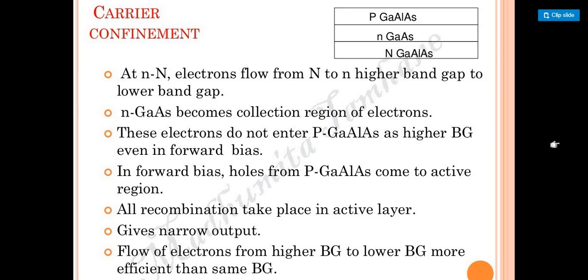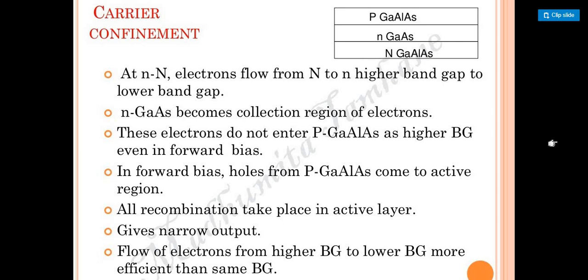For that confinement at the N region, electrons flow from the capital N to the small n, from the higher band gap to the lower band gap. Always, like any kind of flowing part or any kind of material change, it is going to happen from higher to lower. The same thing in this PN type of material as well. It's going to happen in the same scenario. It takes electrons from the higher band gap to the lower band gap,